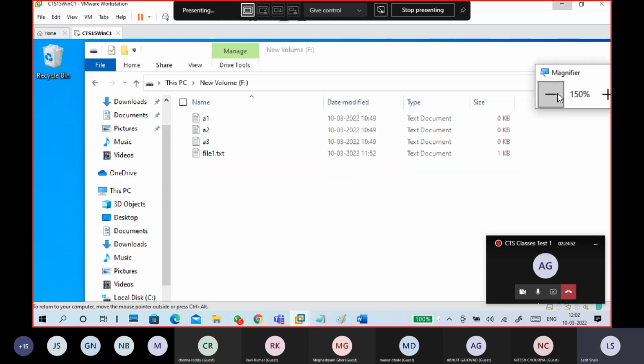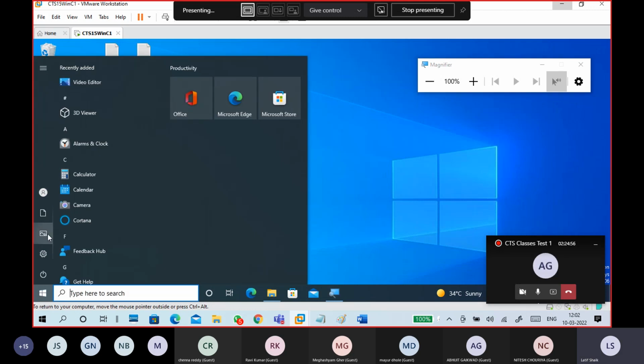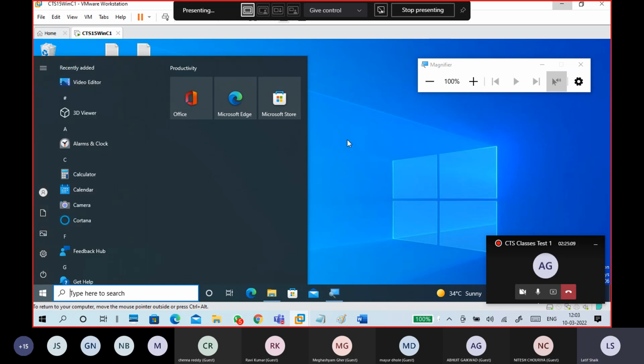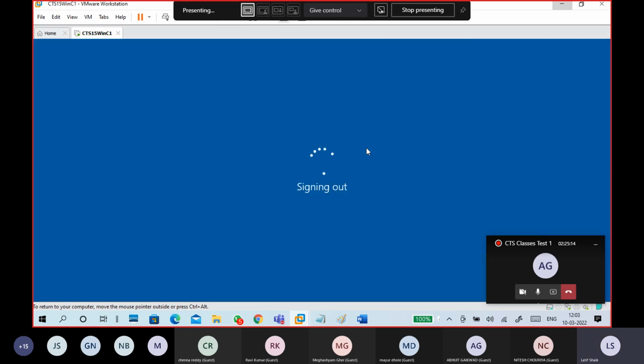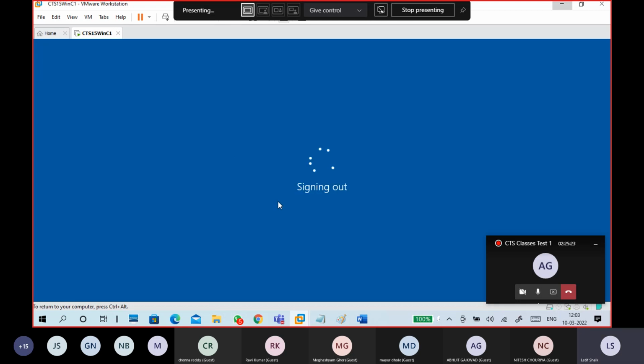So what I am doing is, I am going to sign out. How to sign out? Like this. Click on your student account. Click on sign out. This is one way to sign out. Another way is also there, that is called Alt Control. Normally on a physical machine it means Alt Control Delete. This is the VMware Workstation, right? Alt Control Insert. Sign out anyway.